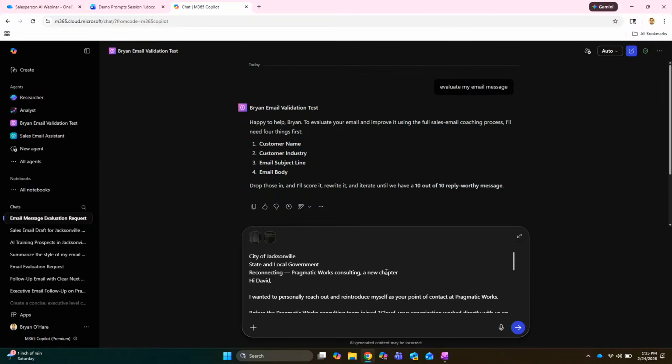This will actually integrate right into Outlook also. So once you have this done, you could have a little side panel open up in Outlook and say, evaluate my response to this customer. Okay, that's kind of cool. That's very cool. So let's fire away. All right, let's fire away.